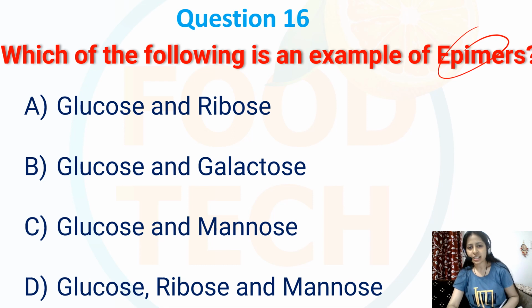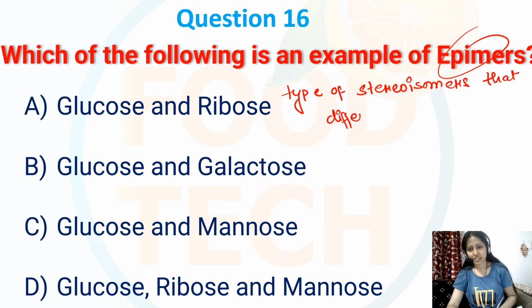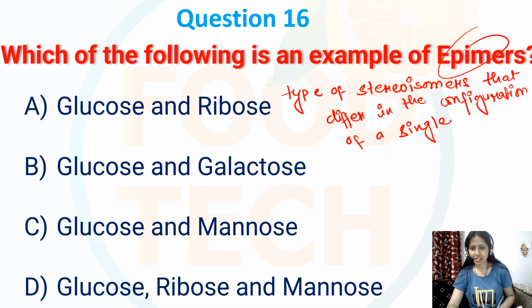So epimers are a type of stereoisomers that differ in the configuration of a single stereogenic center.